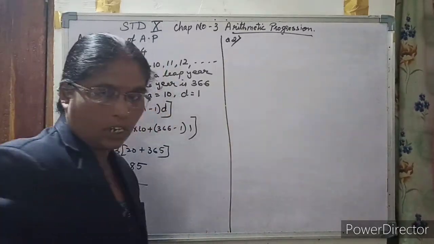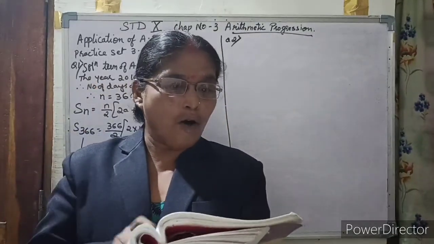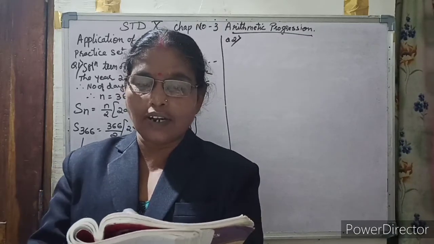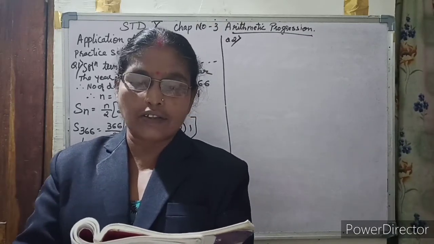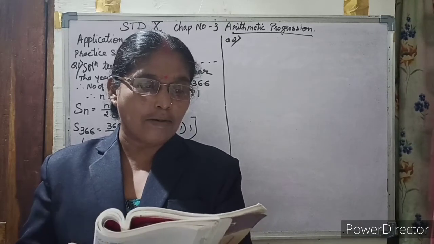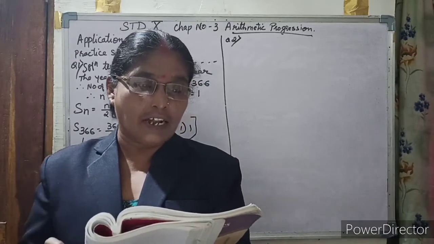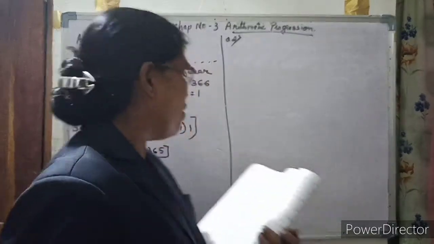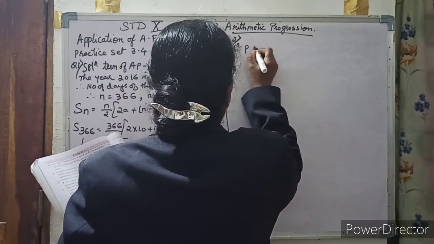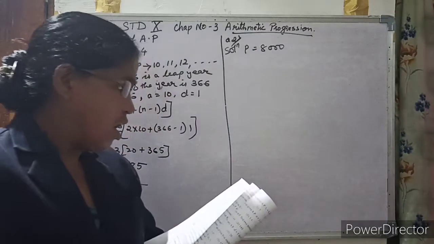Now second question. A man borrows 8,000 and agrees to repay with a total interest of 1,360 in 12 monthly installments. A man borrows 8,000, which means it is the principal amount. Here, for the second question, principal is equal to 8,000. This much money he has borrowed.